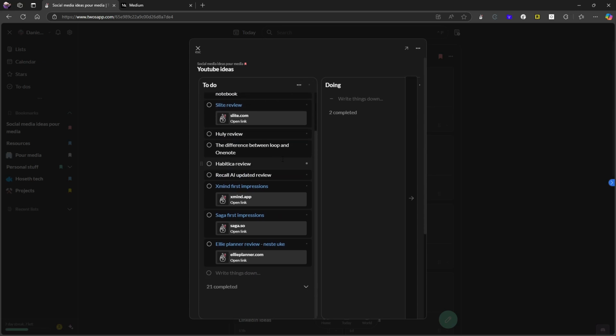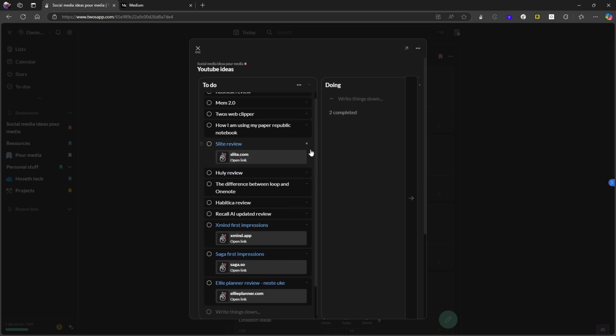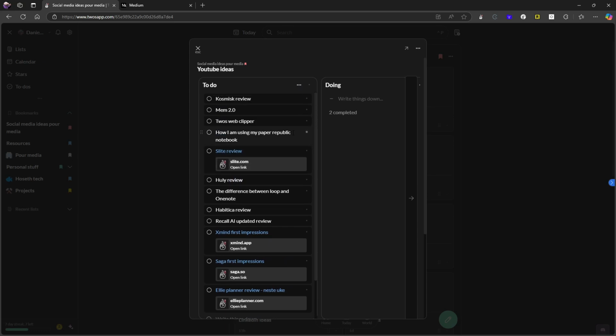into Scrintal. And there is a thing here about duplicating information between applications. I don't have an issue with that because my rule is that it will always exist in twos anyway. So if I can't find it in twos, I haven't written it down. The thing isn't written down.